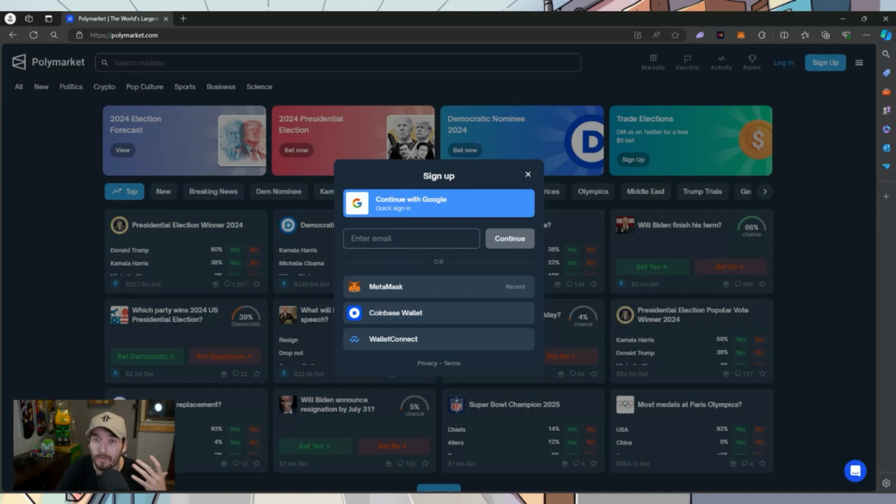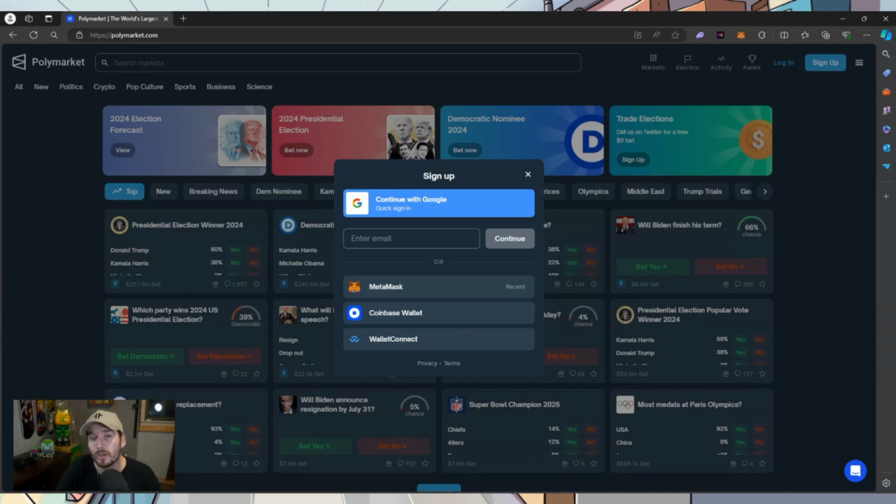I'm not telling you to do that if you're a US citizen, but I hear some people find some success with that. And if you got to skirt around the email address, because that does require KYC or know your customer, where you have to enter an email address, an address, full name. And if you're US based with that address, well, better luck next time, kiddo, because you're not getting into PolyMarket.